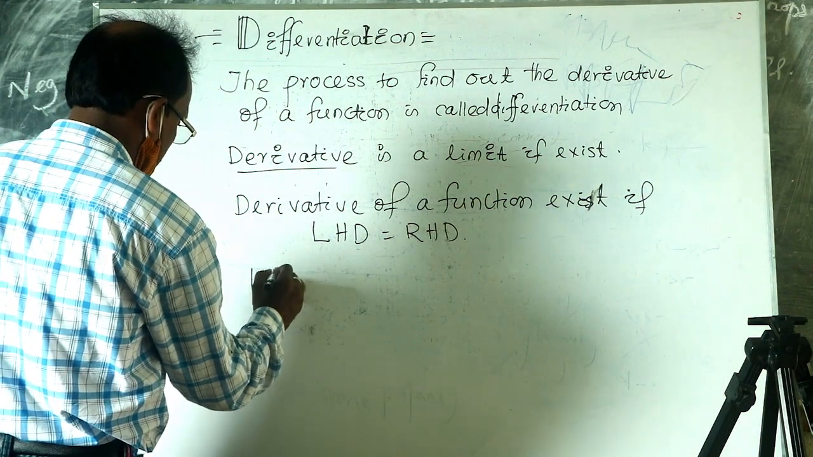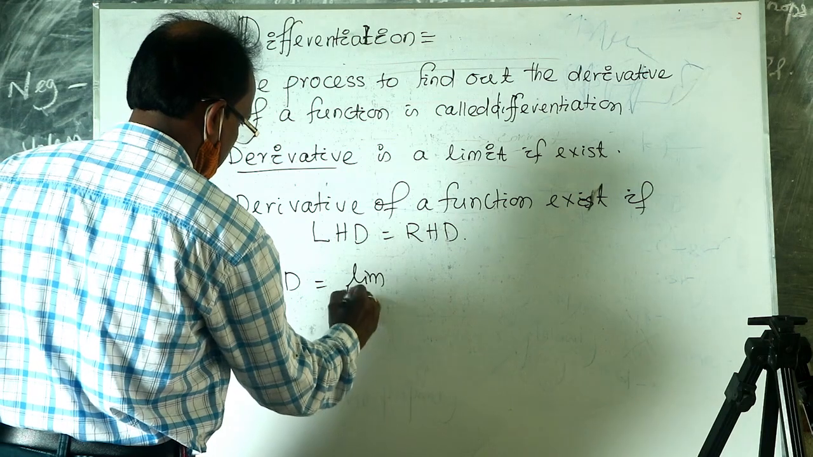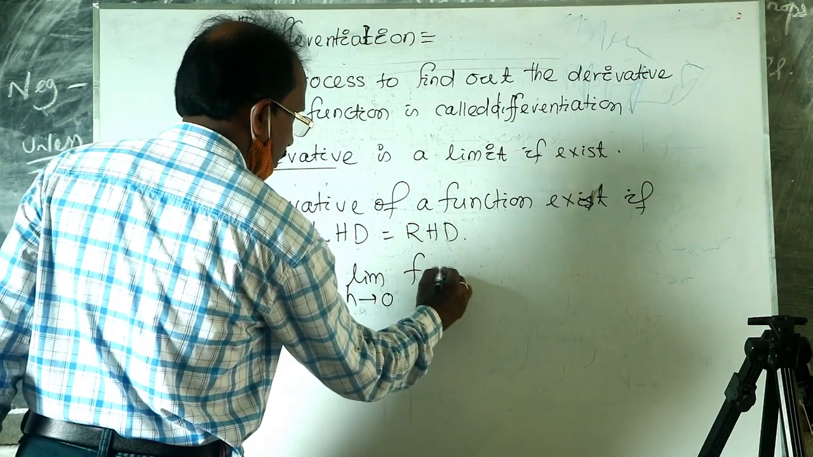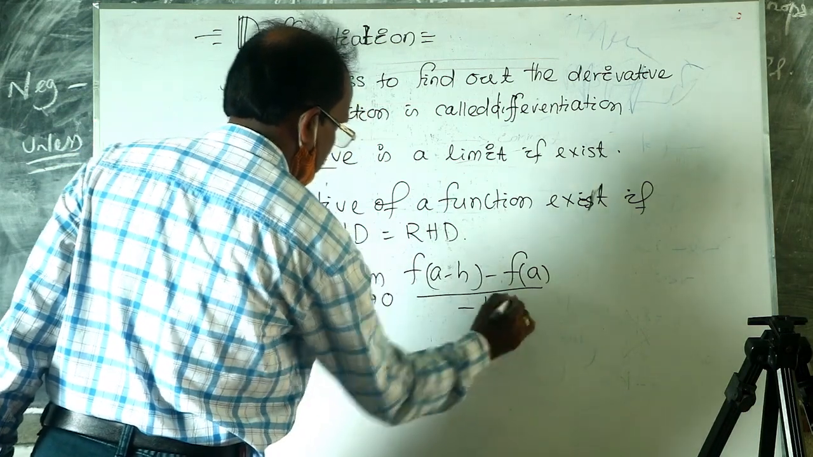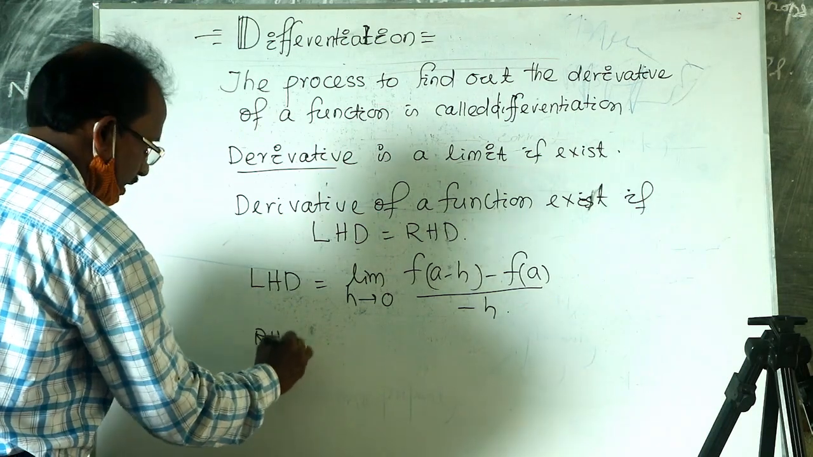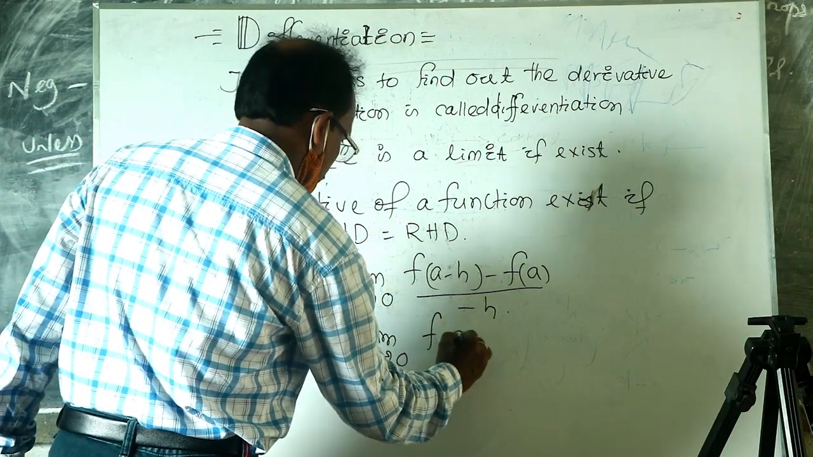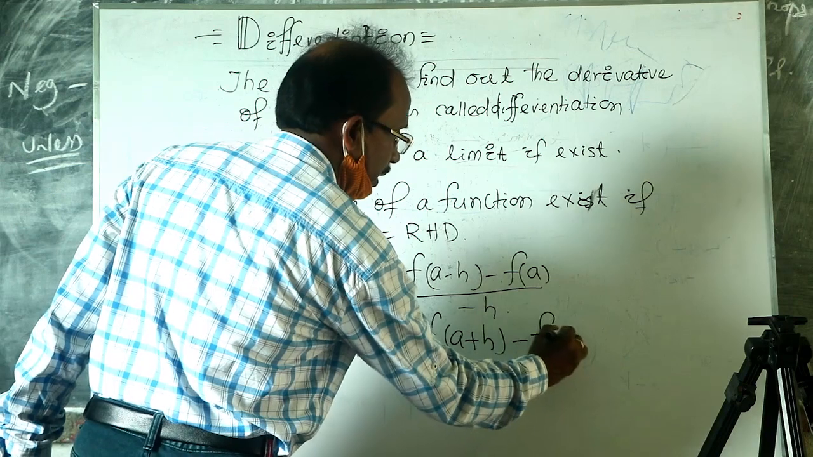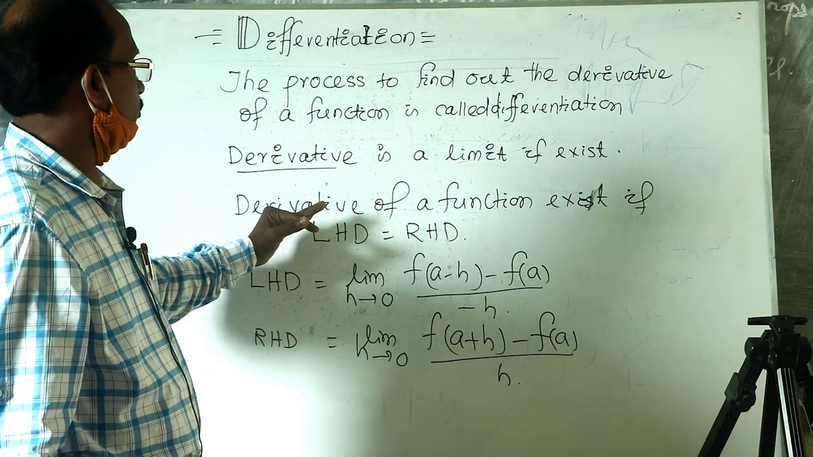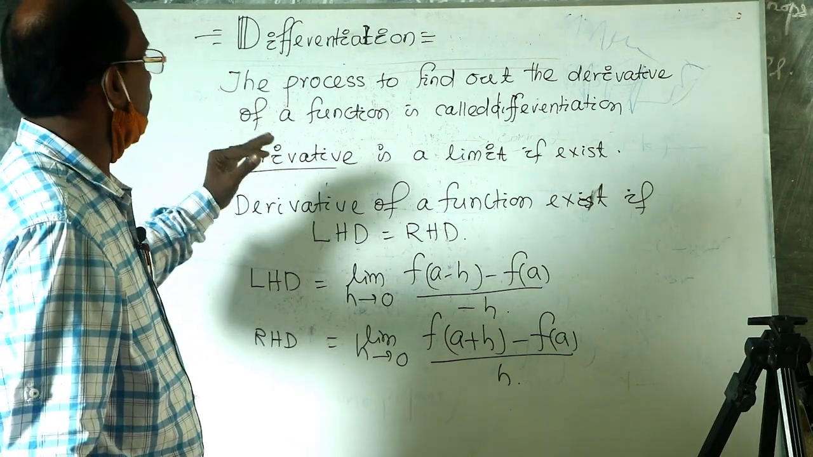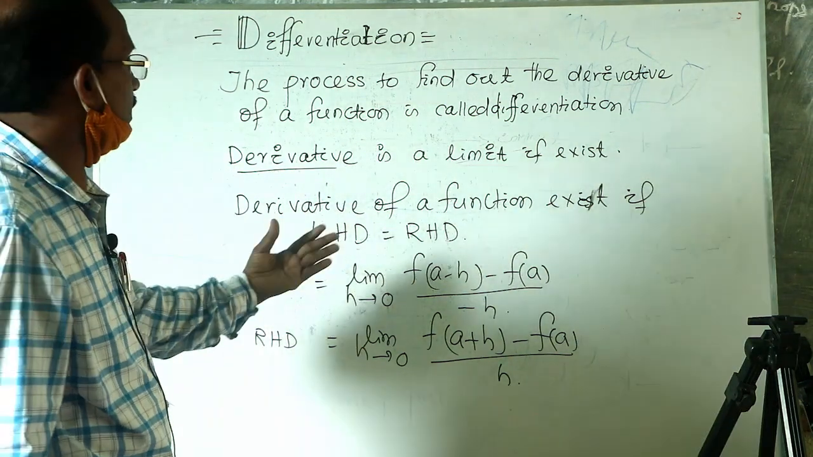What is LHD? The formula to find the LHD is limit h tends to 0 of f of a minus h minus f of a, divided by minus h. What is RHD? RHD is limit h tends to 0 of f of a plus h minus f of a, divided by h. If LHD is equal to RHD, then the derivative of a function exists, and the function is said to be differentiable if its derivative exists.